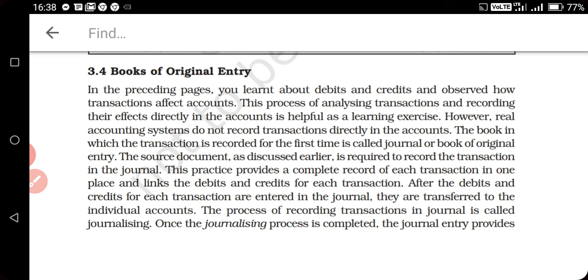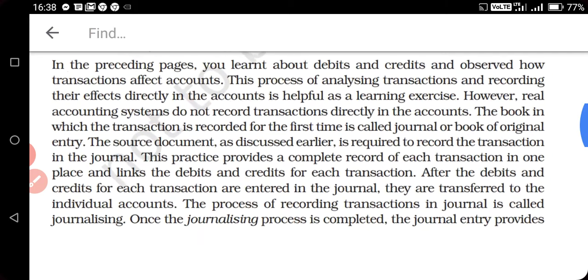So in the accounting this is not possible. Entire transaction directly we will not put in the ledger or account. So that's why we have to adopt the procedure of the accounting. So in the accounting procedure, first of all, we have to prepare the journal entry. So wherever you will prepare the journal entry or wherever you will put the transaction the first time, it is called the primary book or journal book or day book.